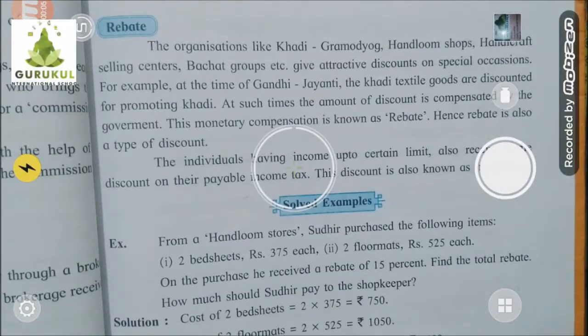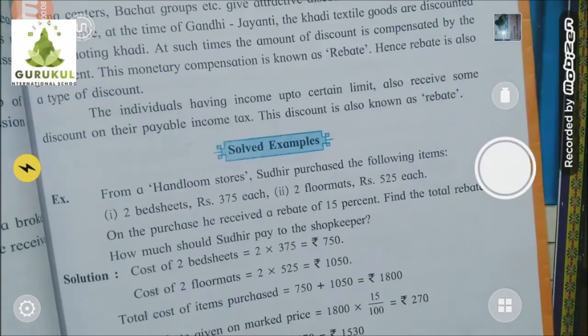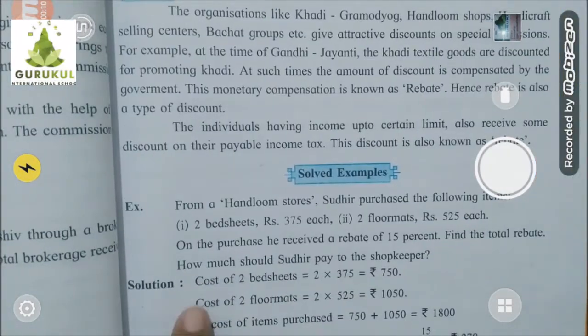Now I will explain to you what we mean by rebate. Listen, children.